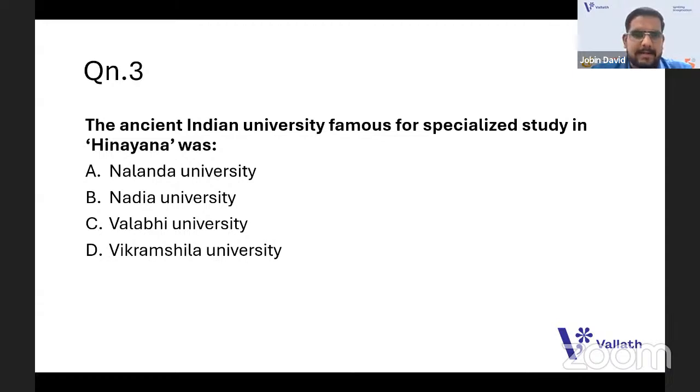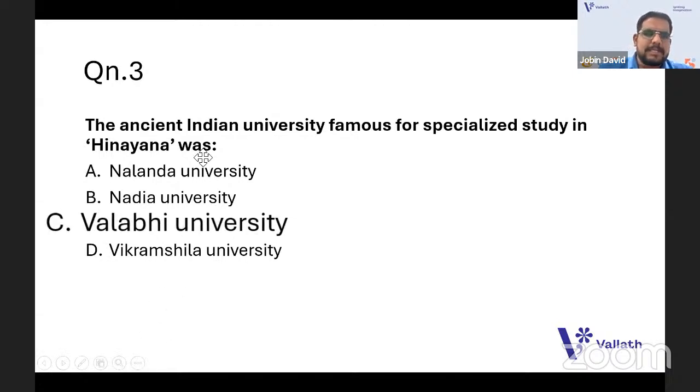So what is your answer, guys? The ancient Indian university famous for which is the one? Is it Nalanda? Is it Nadia University? Is it Vallabhi or Vikramshila? Which is the university that is famous for Hinayana? Hinayana Buddhism did not accept the godness of Buddha. Only the good ideals of Buddha they accepted. That is what is meant by Hinayana Buddhism. So which answer will we go with? We'll go with option C.